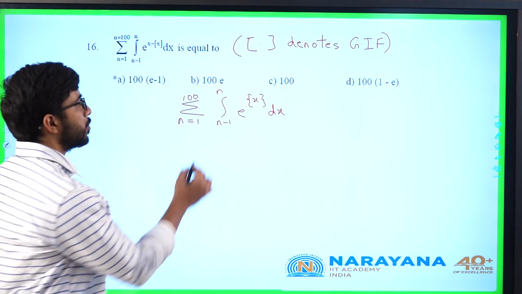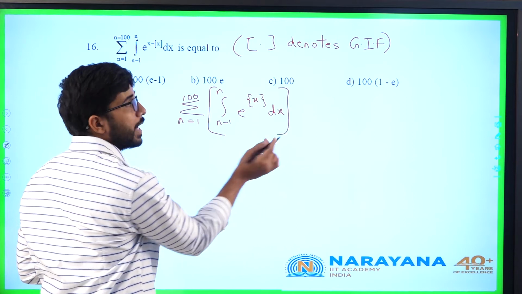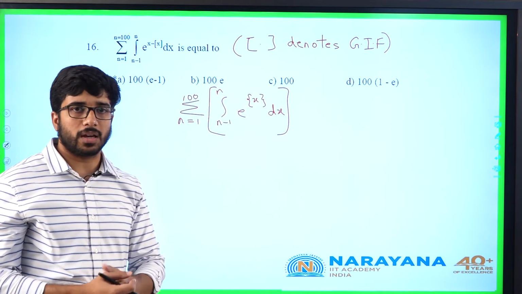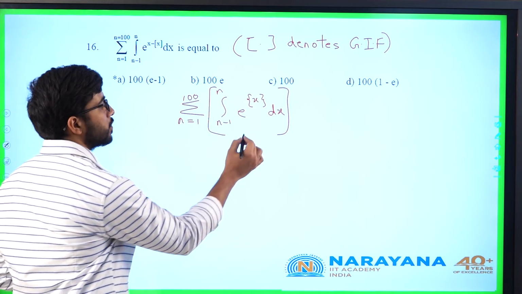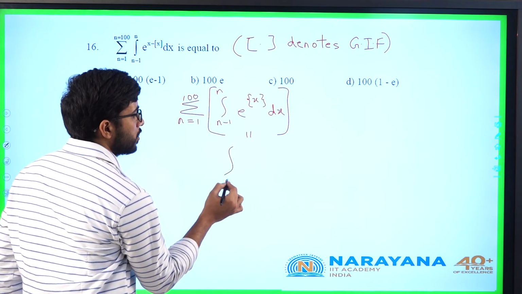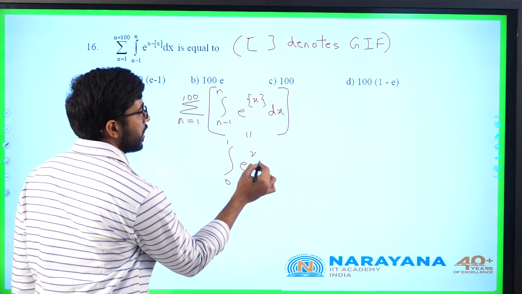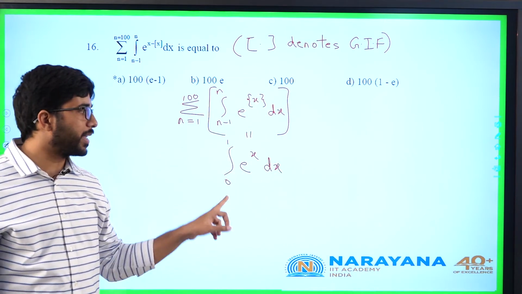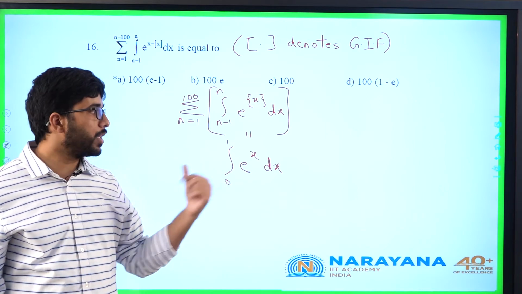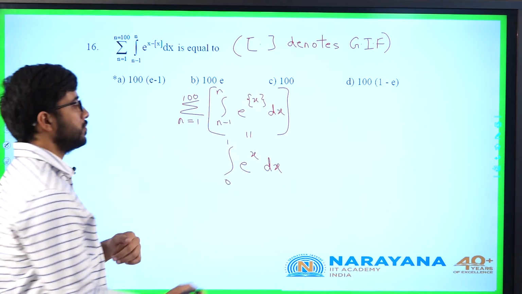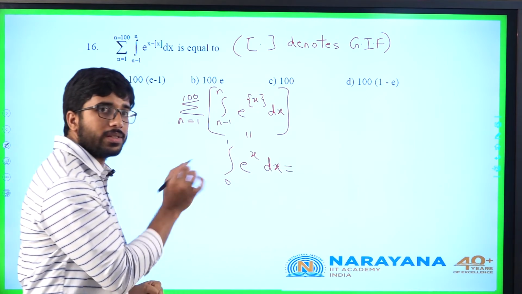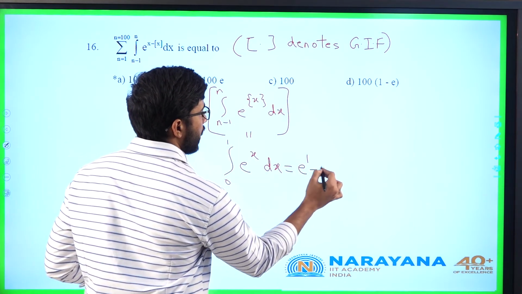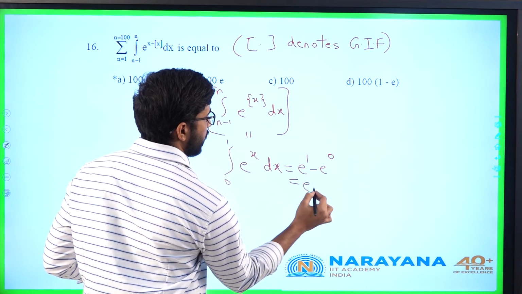So this I can replace with a constant k. This k I can bring outside, sigma n equal to 1 to 100, k. First I will identify this value. This is nothing but integral 0 to 1 e power x dx, because the fractional part of x is nothing but x in 0 to 1. What will this value be? The integral of e power x is e power x only, with limits 0 to 1: e power 1 minus e power 0, which is e minus 1.